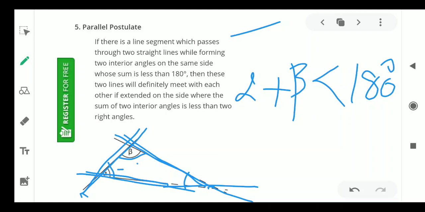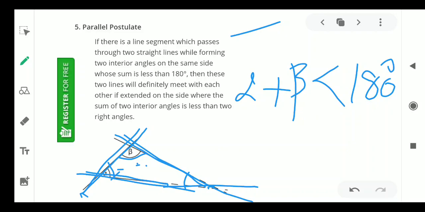Then the sum of these two angles is always less than 180 degrees. Okay, less than, not more than. The sum of angles, not only one angle. The sum of this interior angle and this interior angle is always less than 180 degrees. Okay, and then these two lines will definitely meet